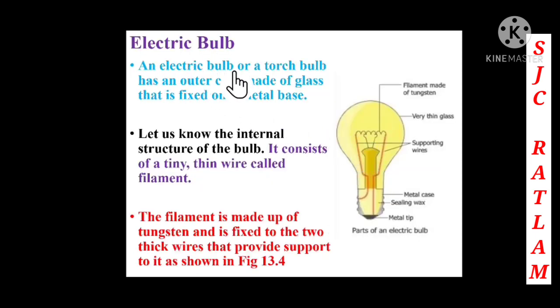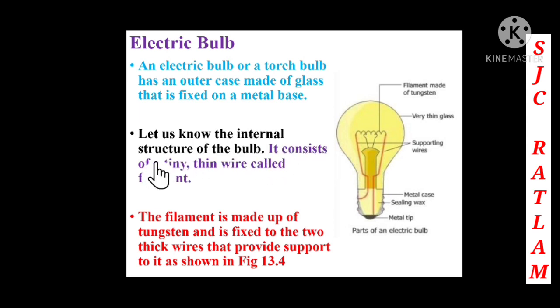Electric bulb. An electric bulb or a torch bulb has an outer case made up of glass that is fixed on a metal base. So children, here you can see that this electric bulb's outer case is made up of glass. You can see in this picture where it is fixed, on this metal base. Now children, we will see the internal structure of the bulb.